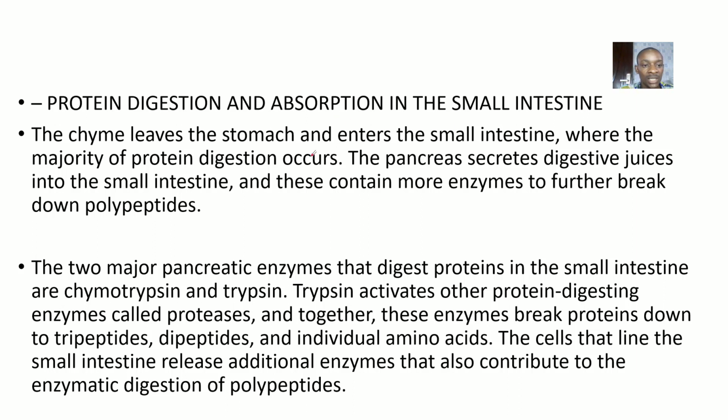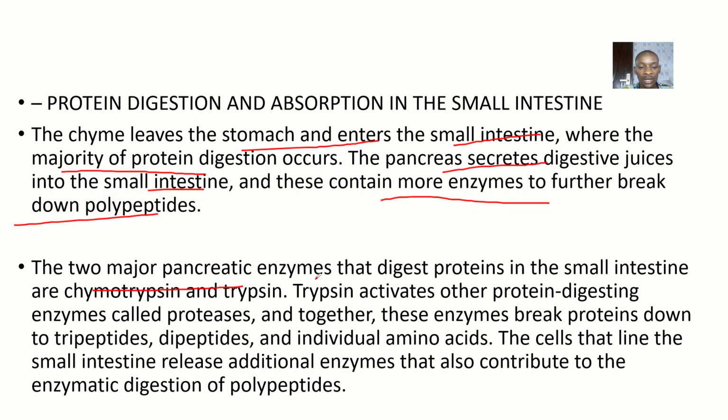In the small intestine, the chyme from the stomach has already been churned. So the chyme leaves the stomach and enters the small intestine, where the majority of protein digestion occurs. Now, pancreatic secretions: the pancreas secretes digestive juice into the small intestine, and this brings more enzymes to further break down the polypeptides.